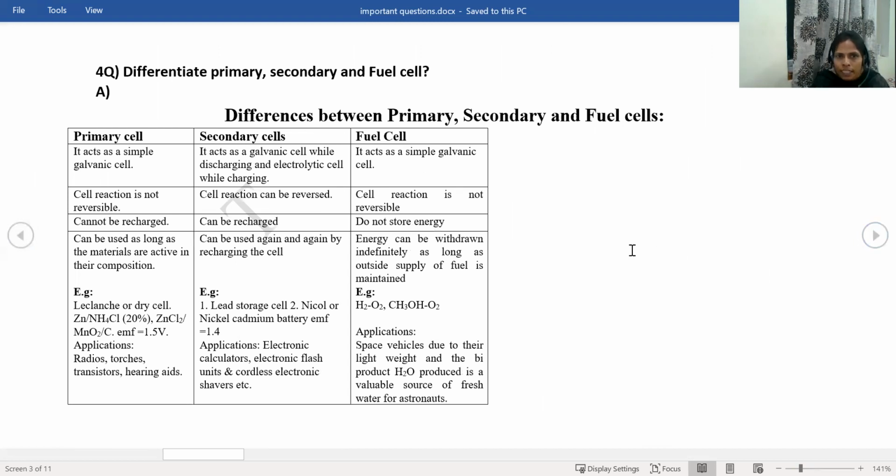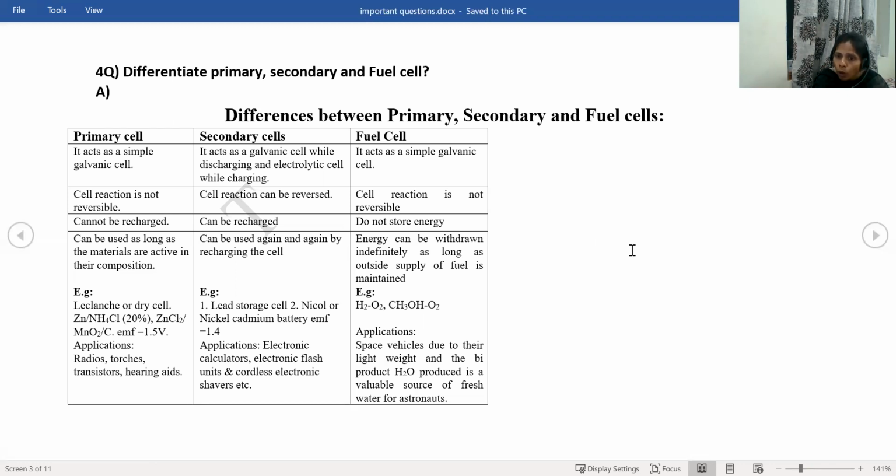Okay. So let us see the differences between primary, secondary, and the fuel cell. Everyone knows what is meant by the primary battery, secondary battery, and the fuel cell. What is meant by the primary battery? Primary battery means the battery which cannot be recharged, like our wristwatch batteries and remote control batteries, and the batteries which are there in the toys and in some electronic equipments which are non-rechargeable. That is called primary batteries.